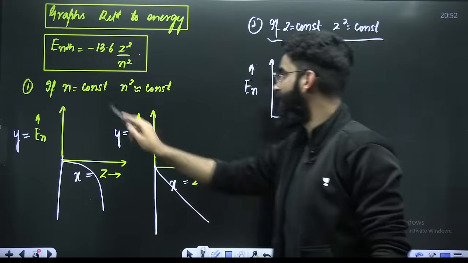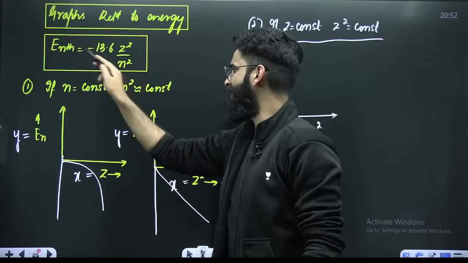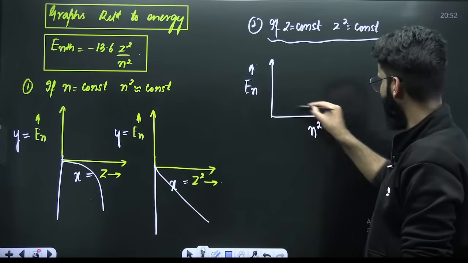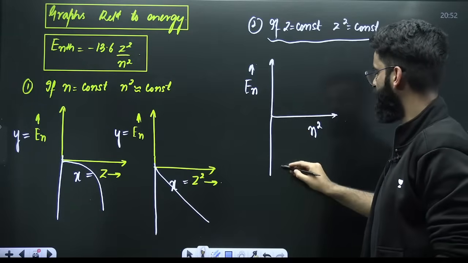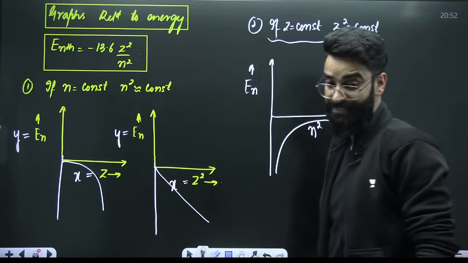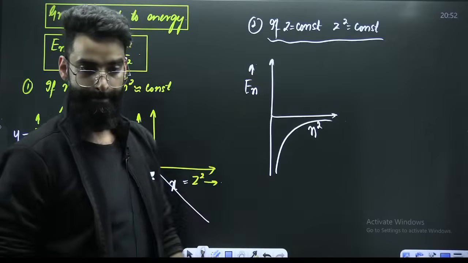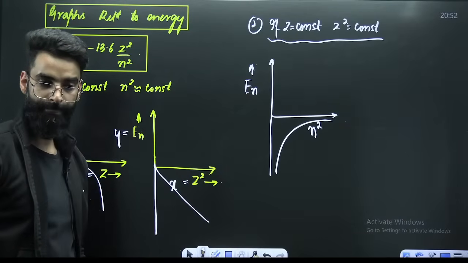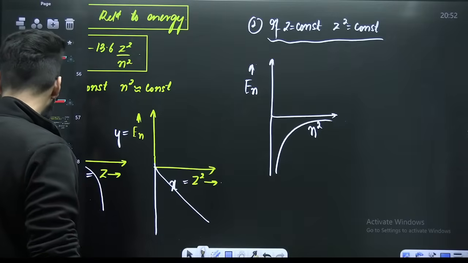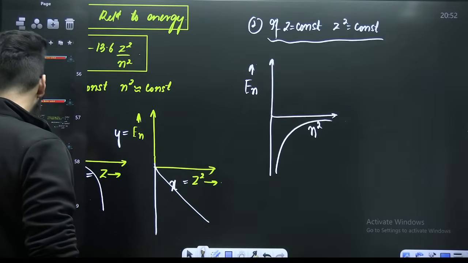En and n square are inversely proportional. Inversely proportional means hyperbola. So the hyperbola is like this. But there is a minus sign, so that hyperbola will be in this quadrant, because there is a minus sign in the beginning. I believe all these things are absolutely clear to everyone.